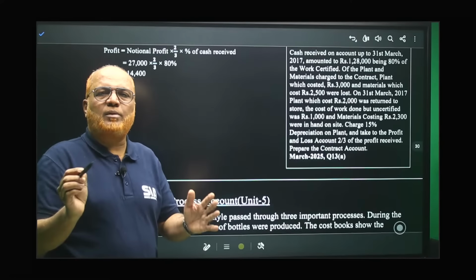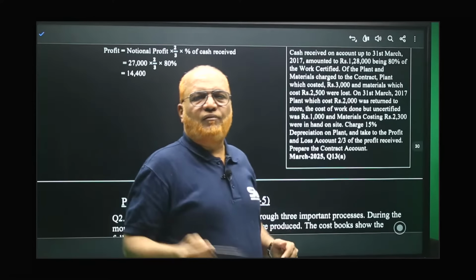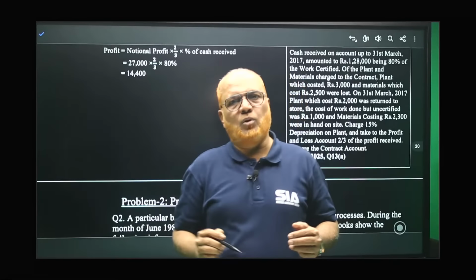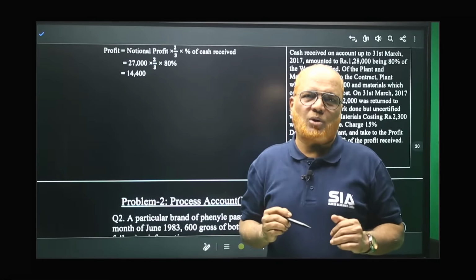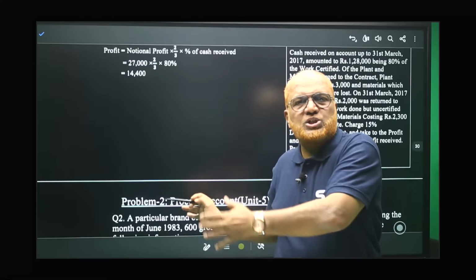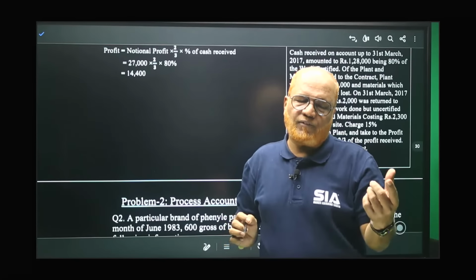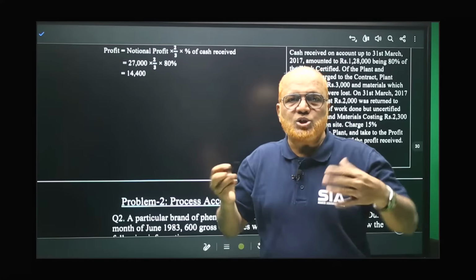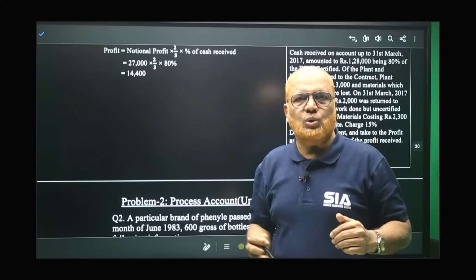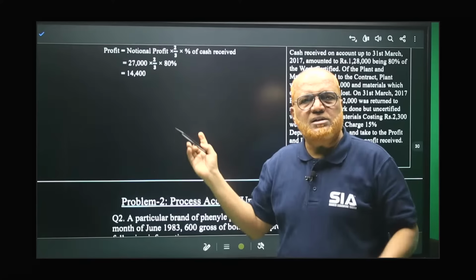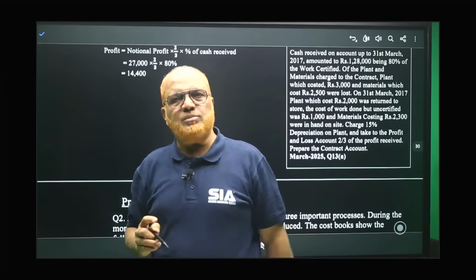Similar types of problems you can find in LMR and also in the physical book. So my suggestion to the students: go through those problems also. Here I am explaining the procedure: how to calculate work certified, how to find out work uncertified, what is to be done regarding the plant lost, material lost, plant returned to stores, notional profit. All these things I have explained. You apply the same technique on other problems also.